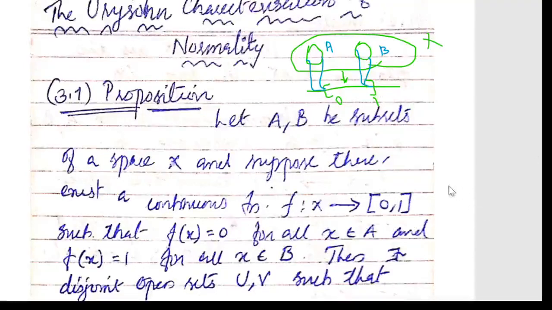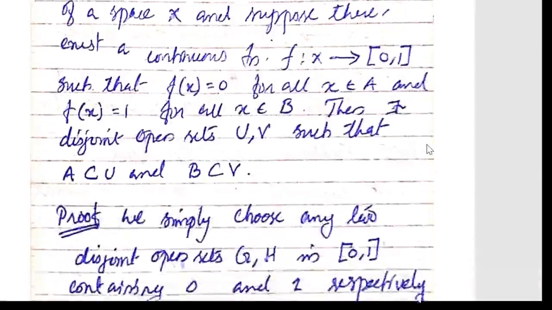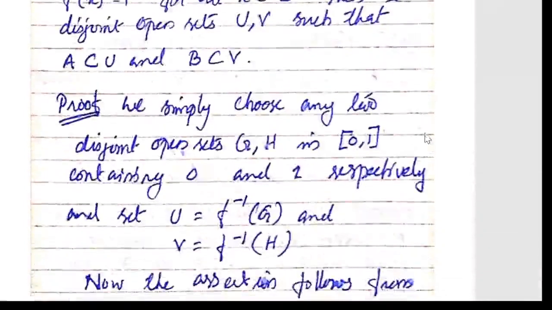If this condition holds, we can have two disjoint open sets U and V such that A is contained in U and B is contained in V. Now the simplest way of proving this is as follows.